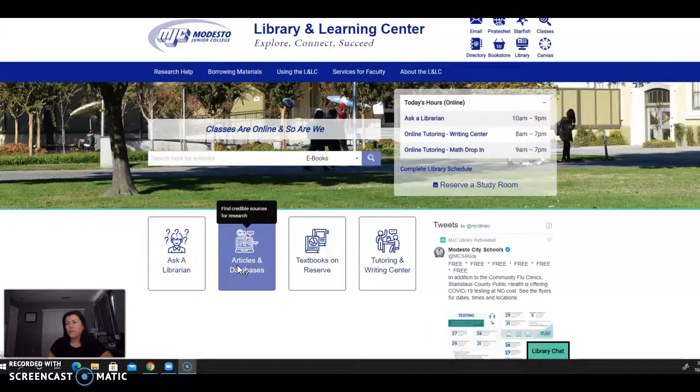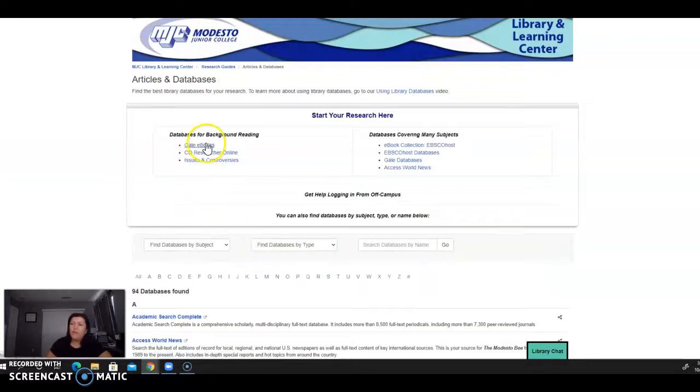In order to do that, we would go here to the articles and databases, and these 3 here are the databases, as it says here, for background reading. These are the ones that you should have looked at and gotten some ideas from, jotting down some key terms that you can use later to search for more information.